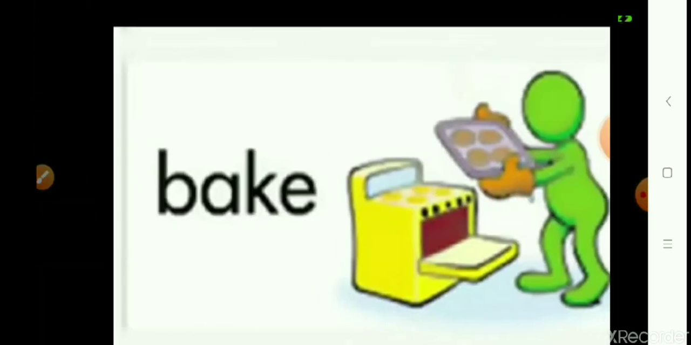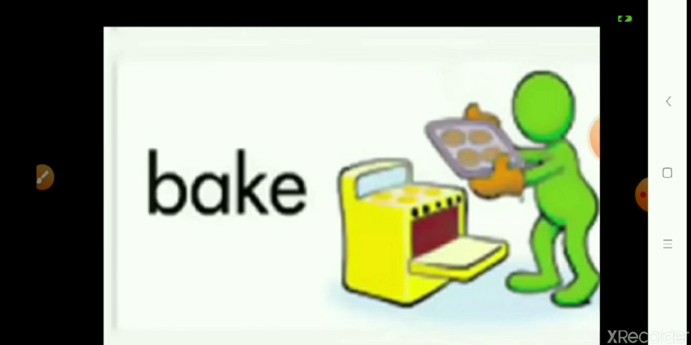Then bake. The baker bakes cake, or even your mother must be baking cake or biscuits at home. So bake is also an action. Baking is also an action.